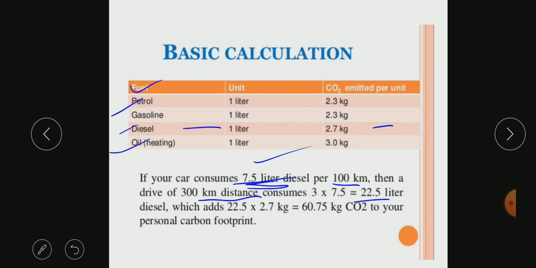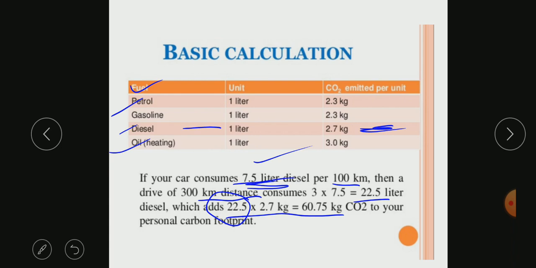So which adds up to how many kgs? Because for diesel it is 2.7 kgs. So it will be 22.5, which is the total amount of diesel I am consuming, into 2.7 kgs, the carbon dioxide I am emitting.